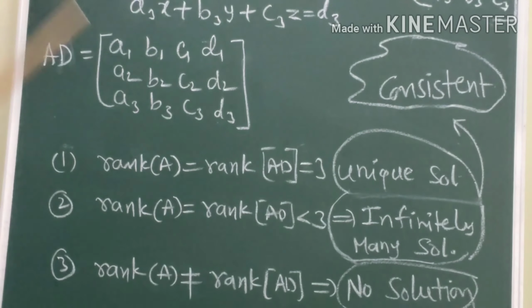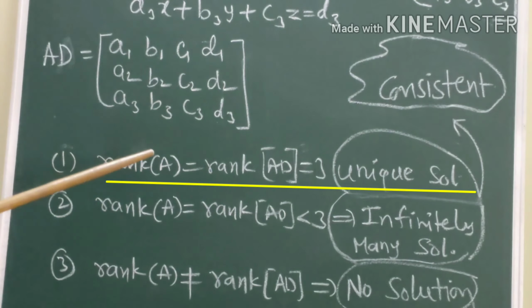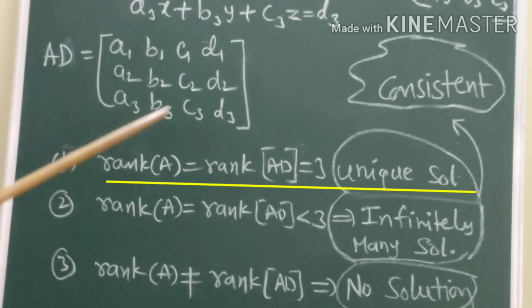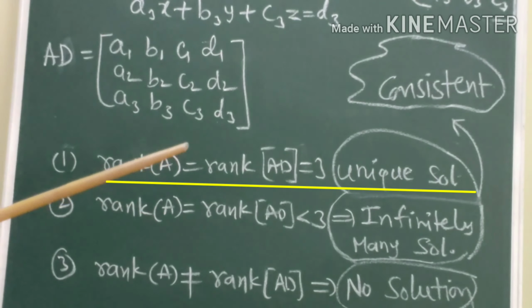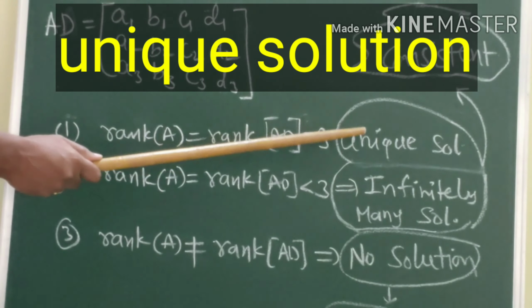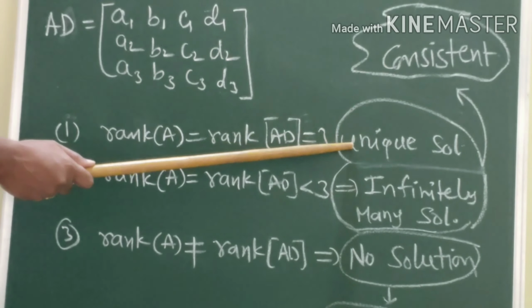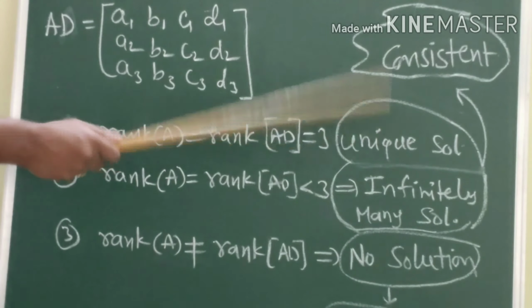After finding rank of A and rank of AD, the first condition is rank of A is equal to rank of AD is equal to 3. That means both ranks are equal and it is 3. Then we say that the system has a unique solution. Unique solution means it has only one solution, and this is nothing but consistent.